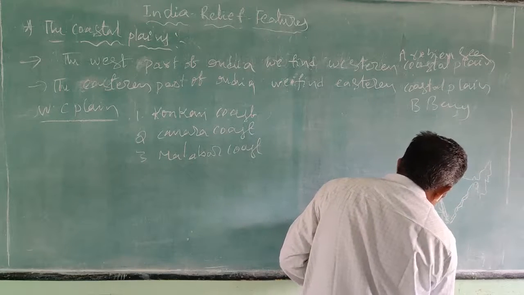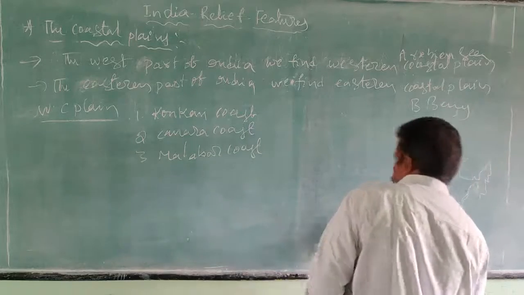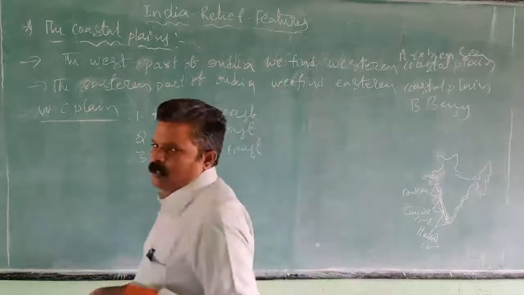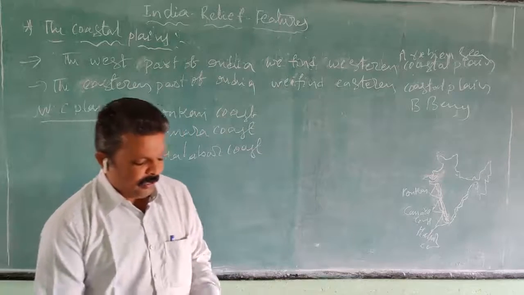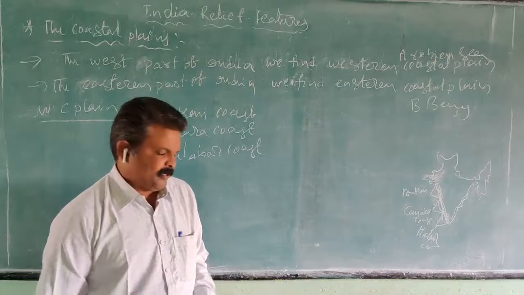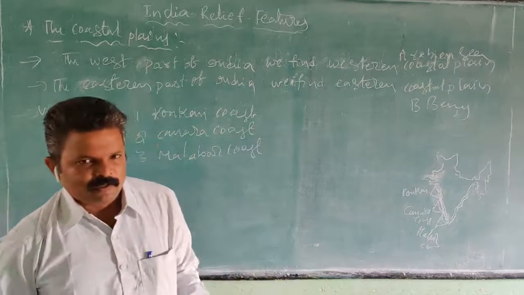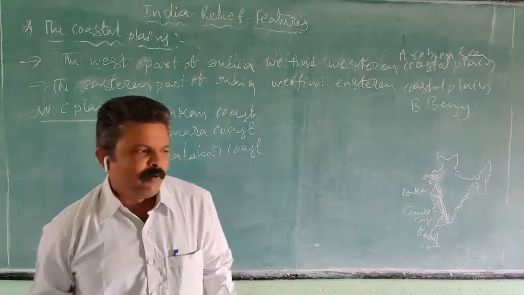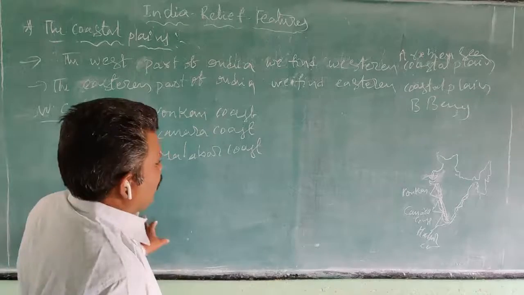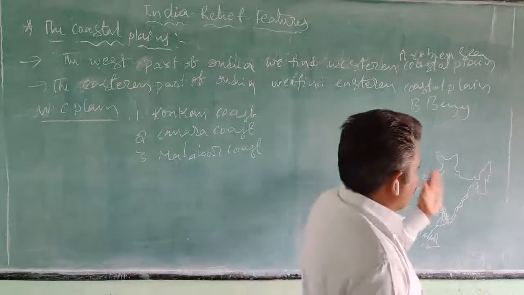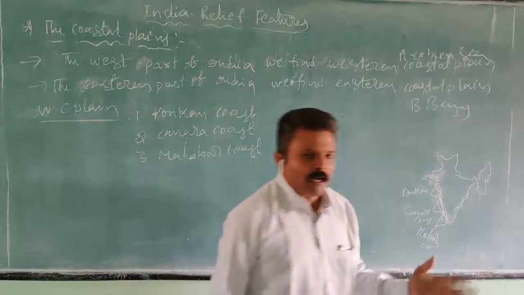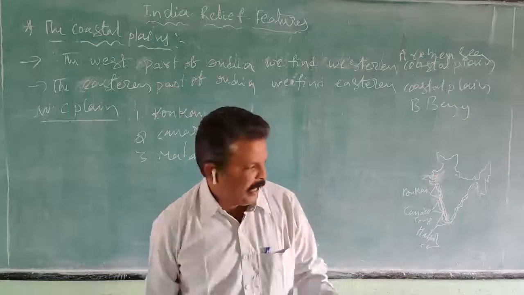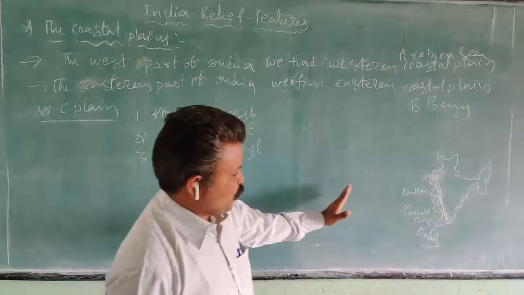So the western coastal plain is divided into three parts: Konkan coast, Canara coast, Malabar coast. In Maharashtra and Goa, the local name of the coastal plain is the Konkan coast.